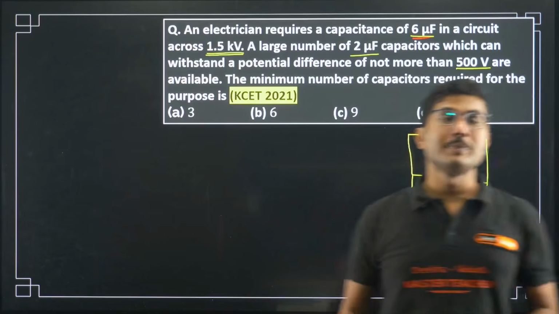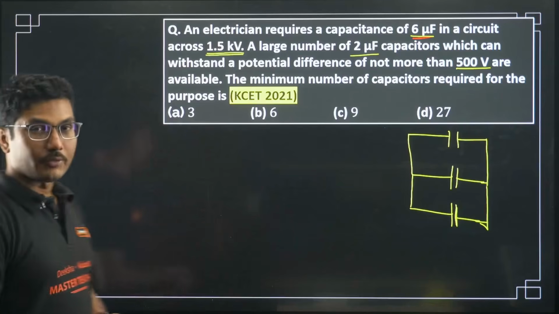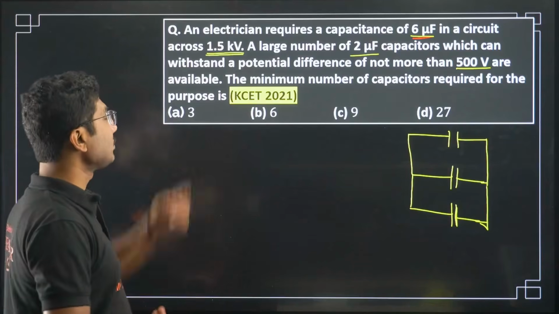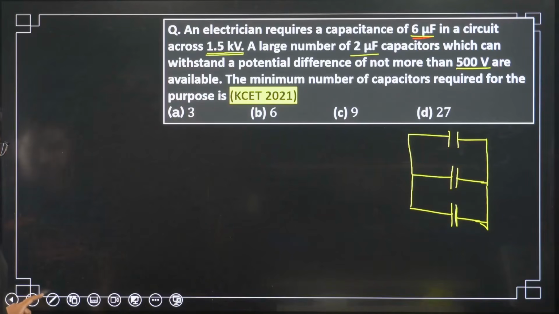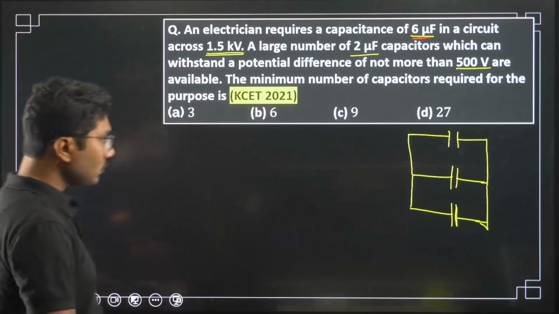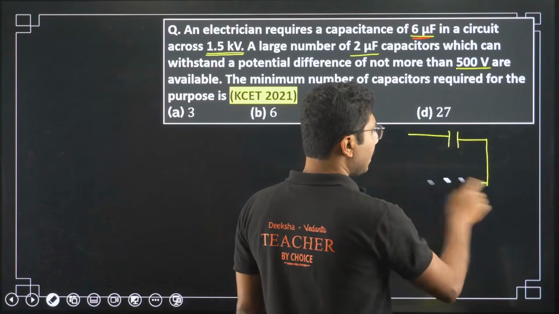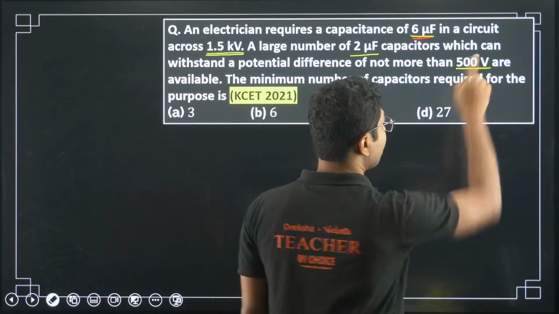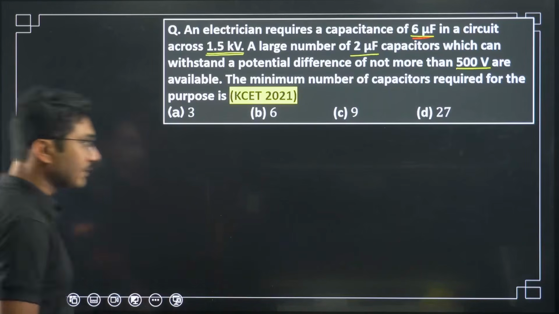Kilo means 1000, so 1500 volts. That much voltage we require. So this configuration will not work because of the voltage.